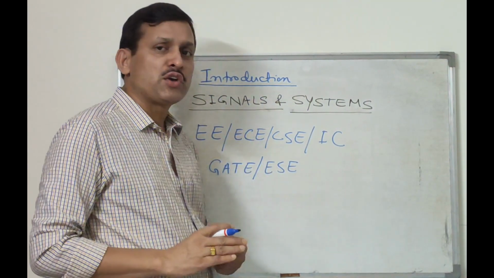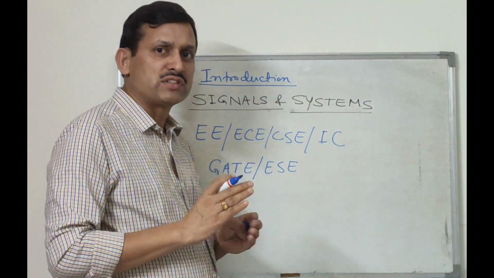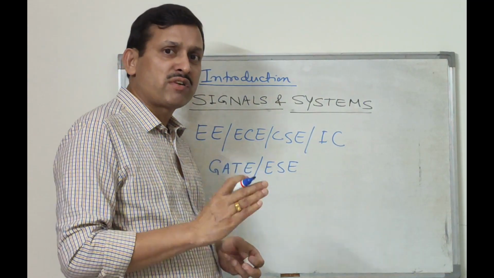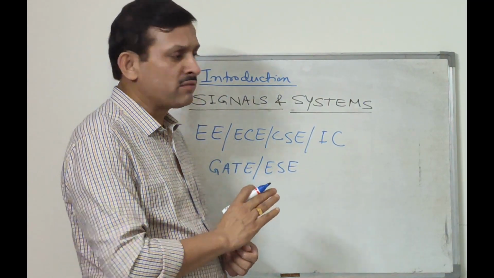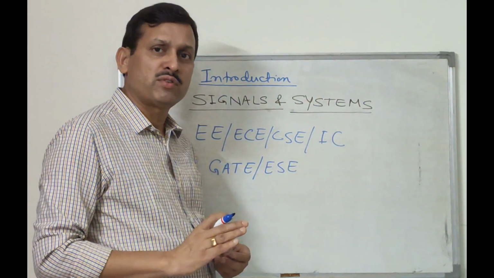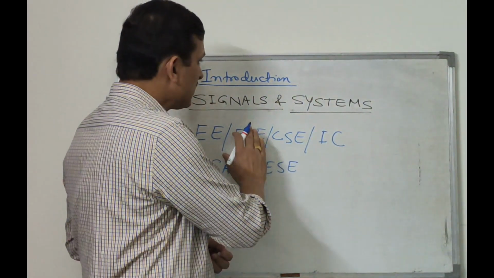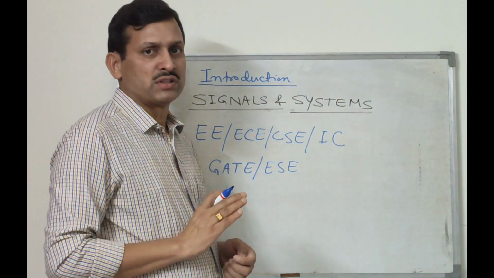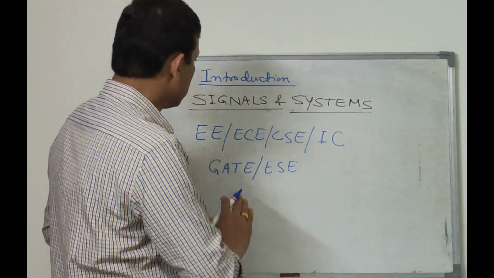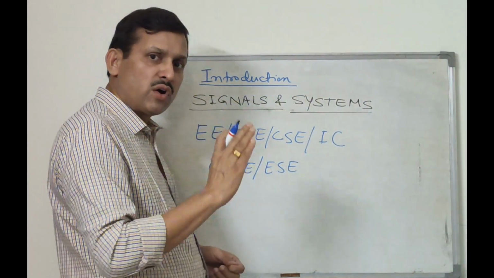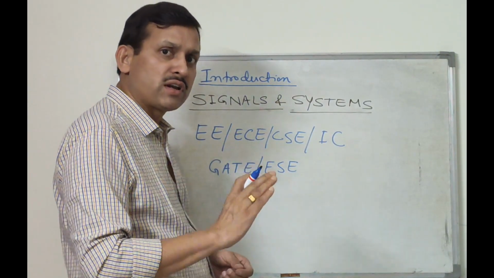Also, it is useful for the study of control systems and for network analysis and synthesis. That is the application part. So this is an important course at BTech level, and a core course for all Indian and foreign universities.